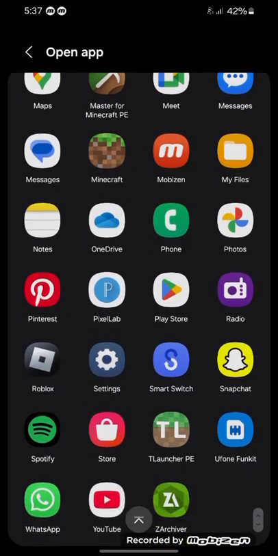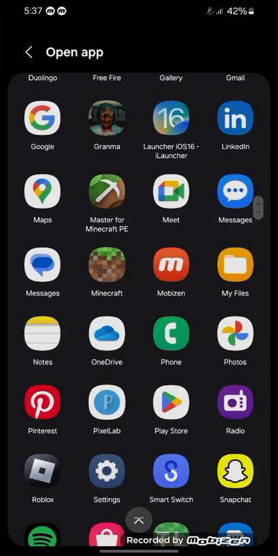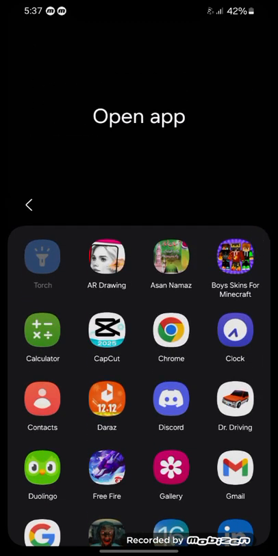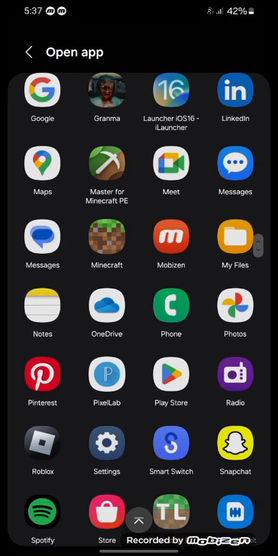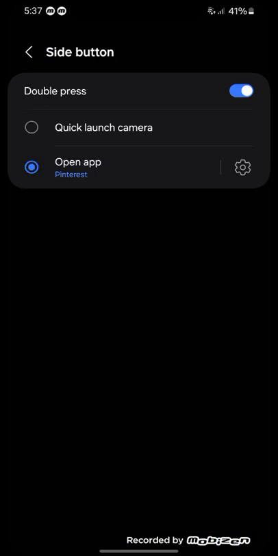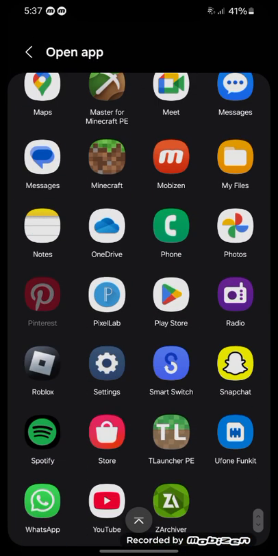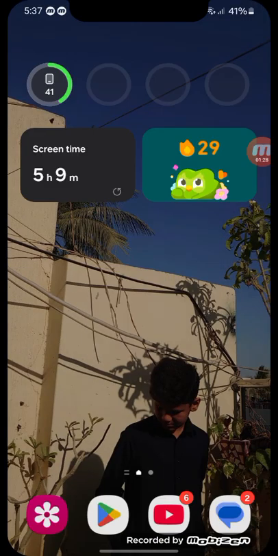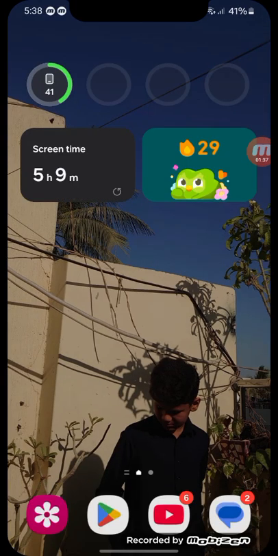So I will choose Pinterest, or you can change it anytime you want. I have enabled Roblox, and if I double press, here we go, Roblox loaded.